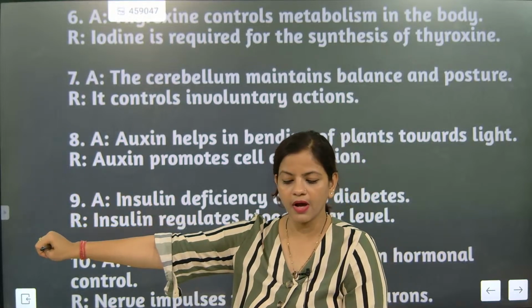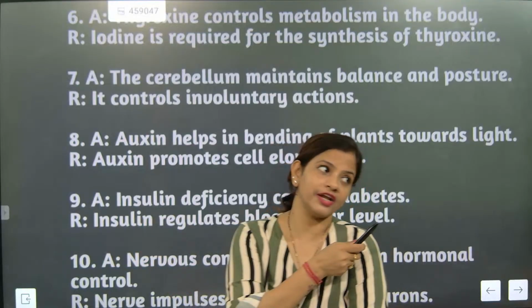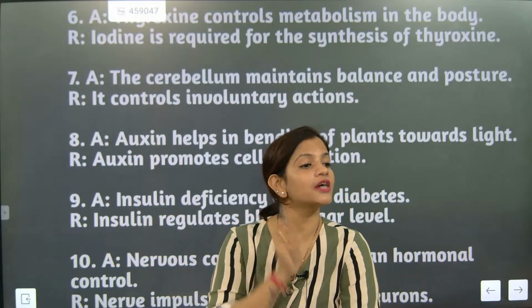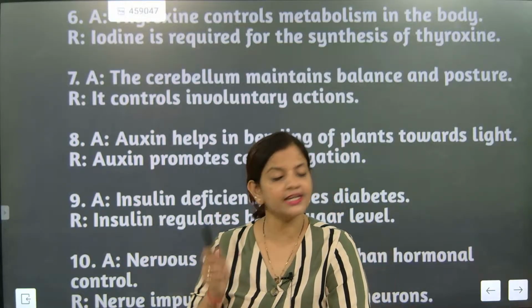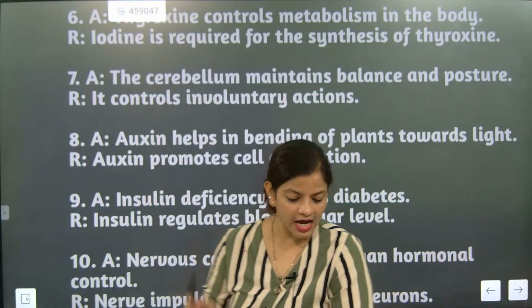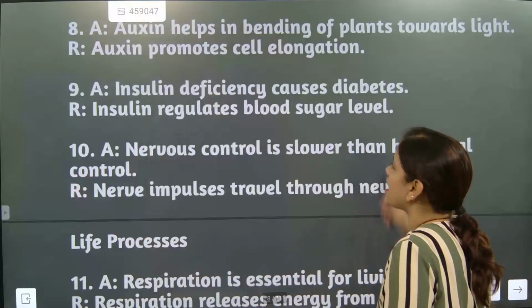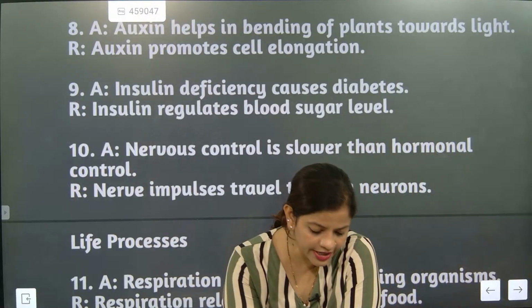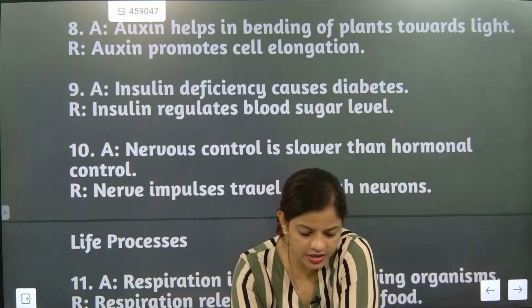Now you are handling anything, suddenly you are stopping. So it is controlling what? Voluntary. So this answer is not correct. So your assertion is true, but what is false is reason is false. So option is what beta? C. C is the correct answer. Now we will go for 9. Insulin deficiency causes diabetes. 8th one is left.